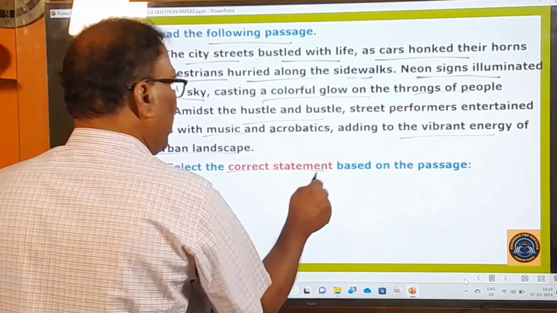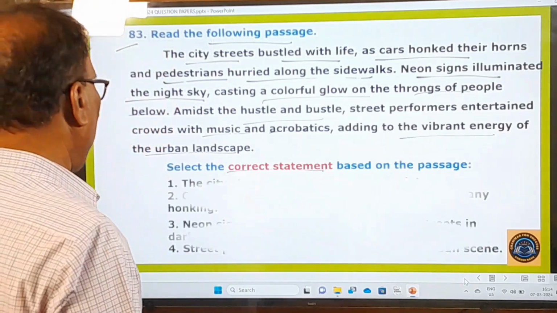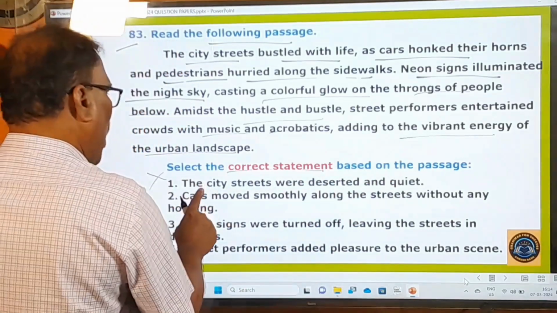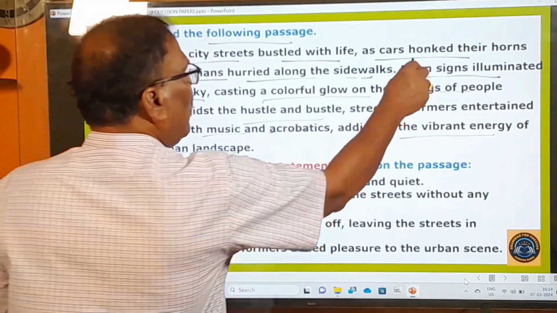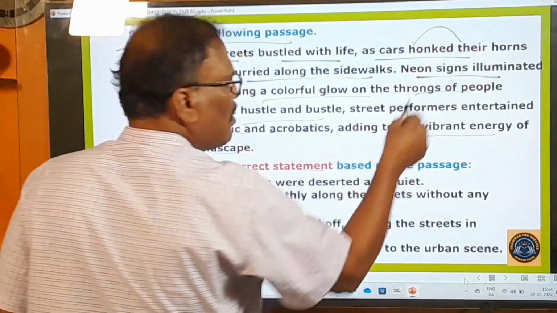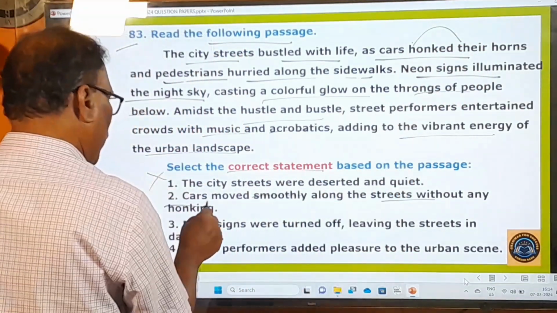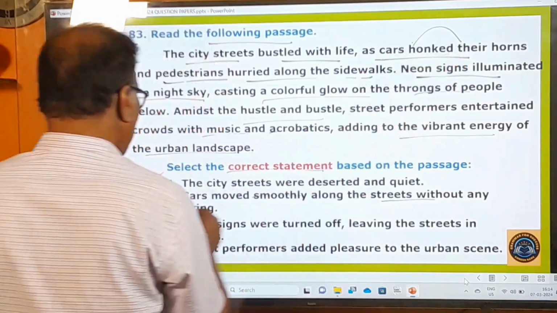Select the correct statement. What is the correct statement based on the passage? The city streets were deserted and quiet. No. Cars moved smoothly along the street without any honking? No, they moved honking their horns. So that's why this is wrong.